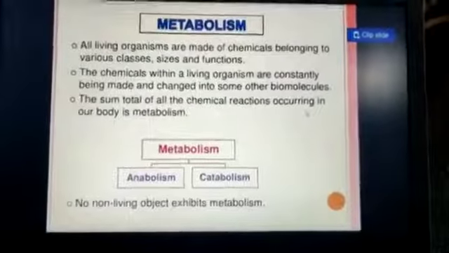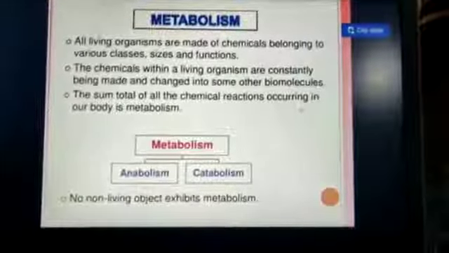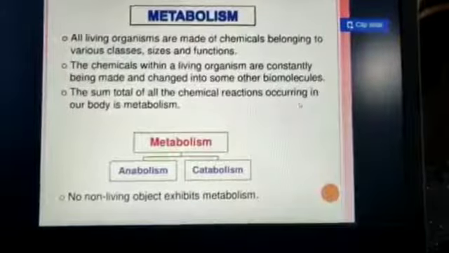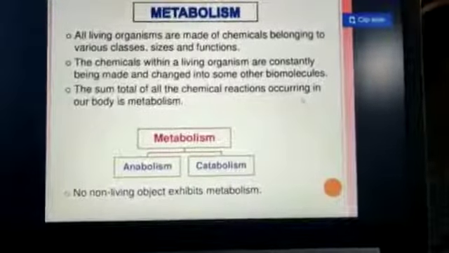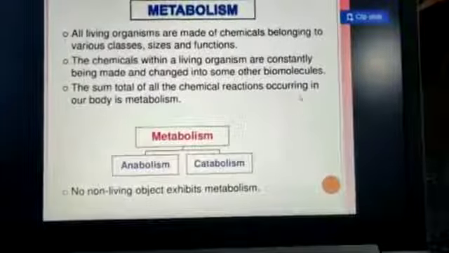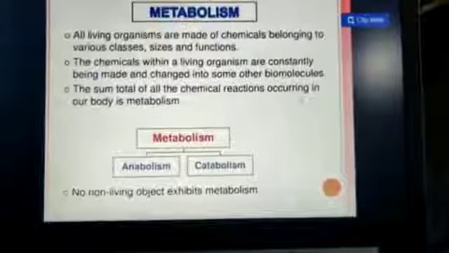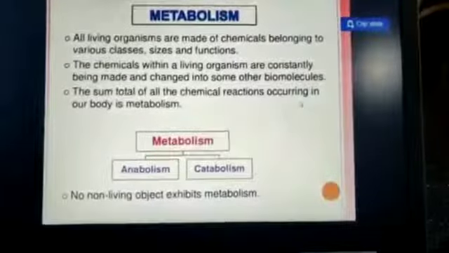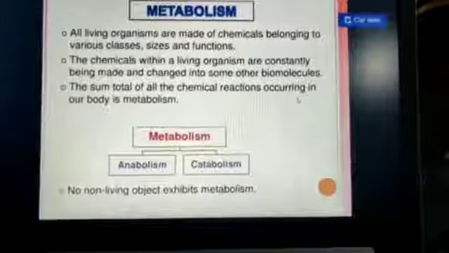Okay. Now, what is metabolism? All living organisms are made up of chemicals belonging to various classes, sizes and functions. The chemicals within a living organism are constantly being made and changed into other biomolecules. The sum total of chemical reactions occurring in our body is metabolism. So as in the image slide, the two steps of metabolism are given: anabolism and catabolism.